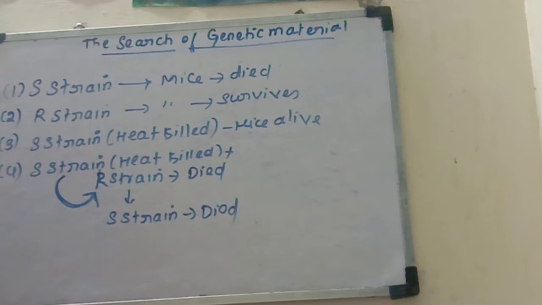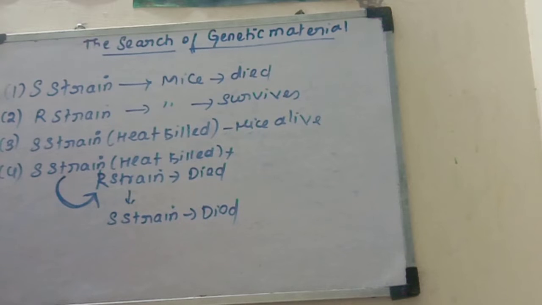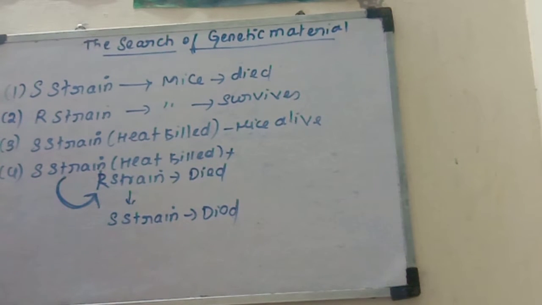So this is the transformation principle experiment. This is great evidence given by Frederick Griffith in 1928 to prove the transformation of the genetic material.